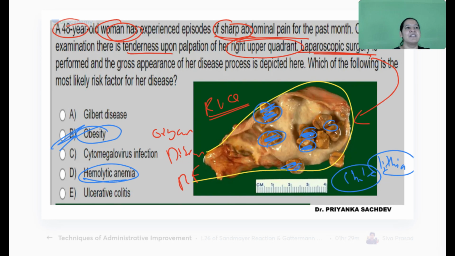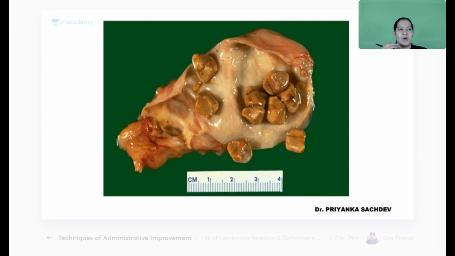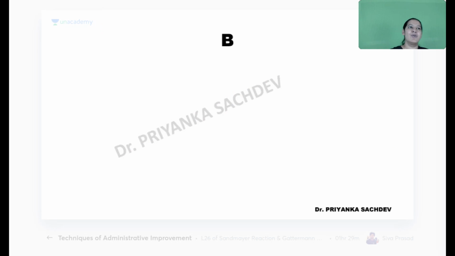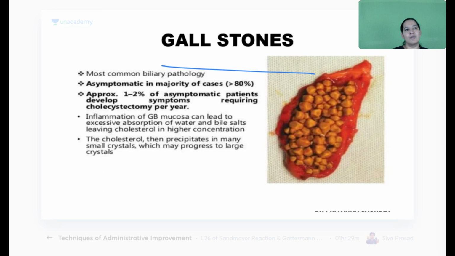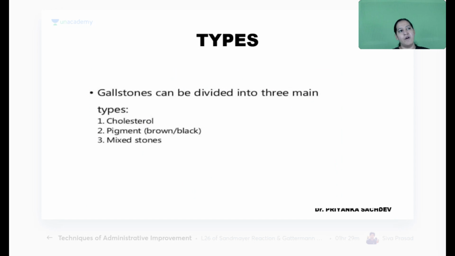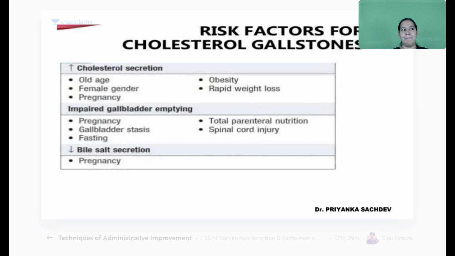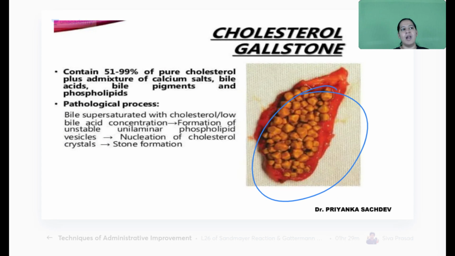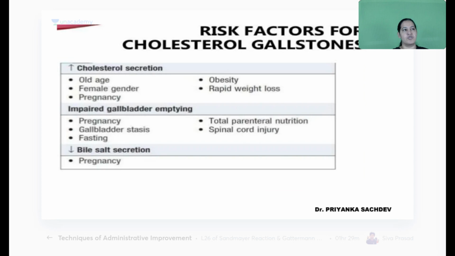Saifuddin, Safita, and Nivedha are first to answer it correctly. Give me a thumbs up. So it is a gallstone. You can see the answer here is obesity. See, the gallbladder is full of stones. It is a bag full of stones. It is of two types: cholesterol and pigment. Cholesterol stones are yellow in color. In cholesterol, you can see obesity is a risk factor.